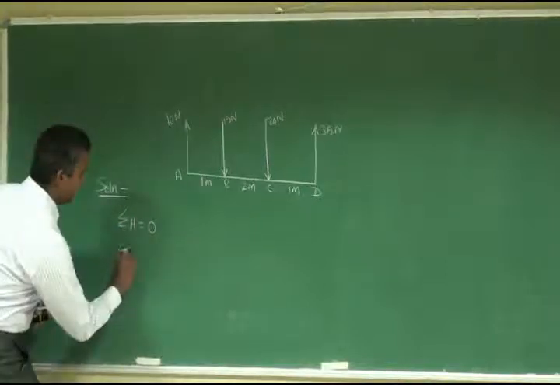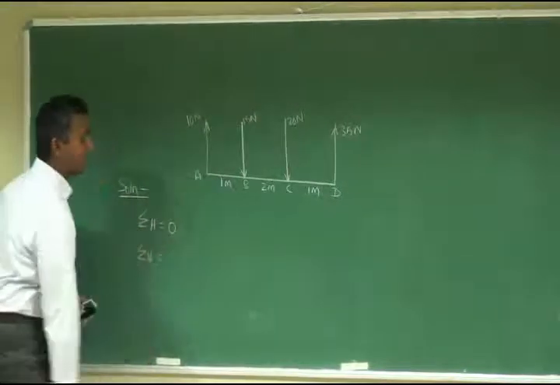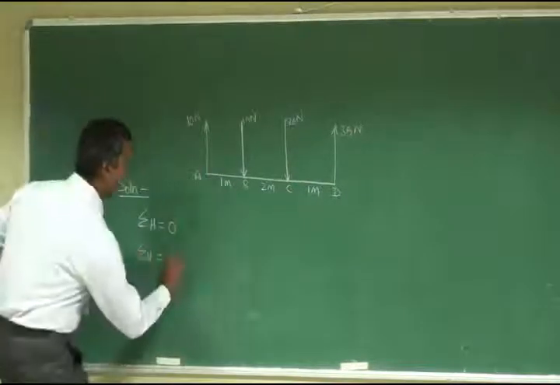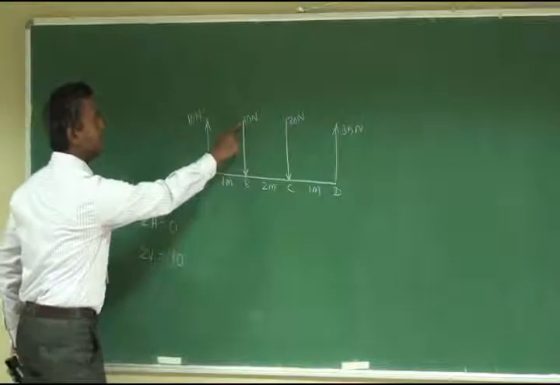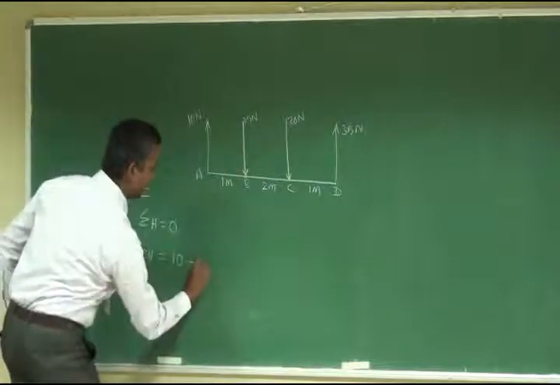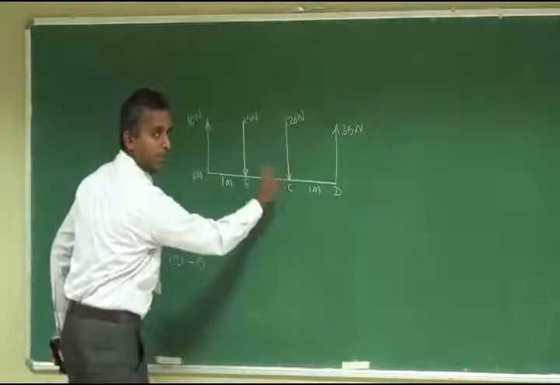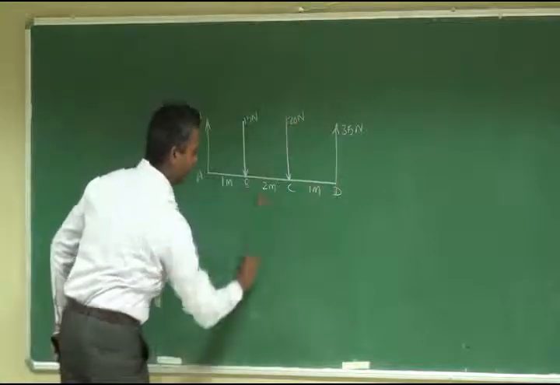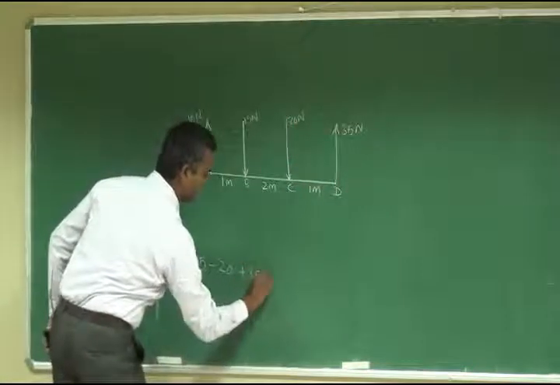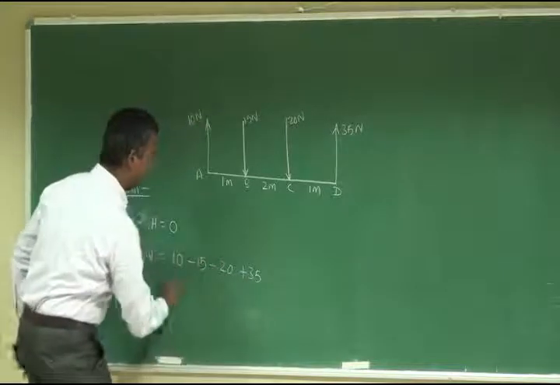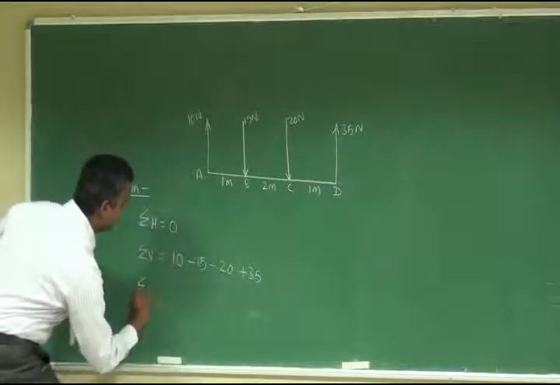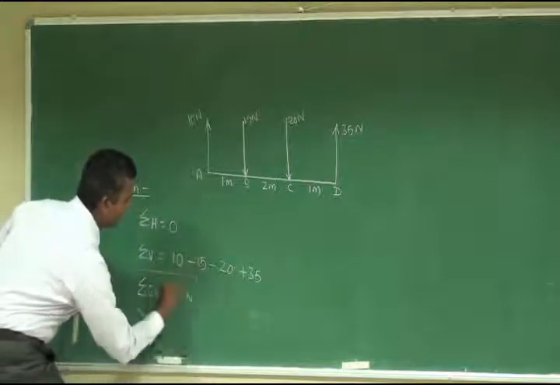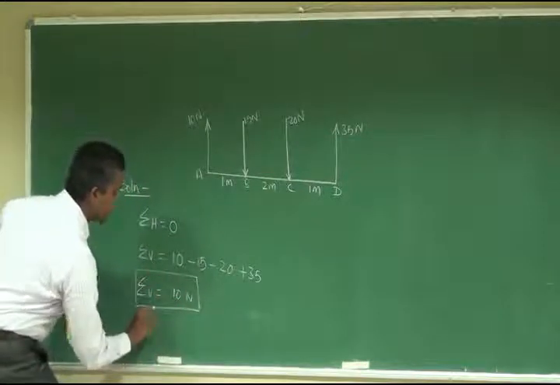Then sigma V, the summation of all the vertical components: plus 10, minus 15, minus 20, and plus 35. So the answer, sigma V, is 10 Newton.